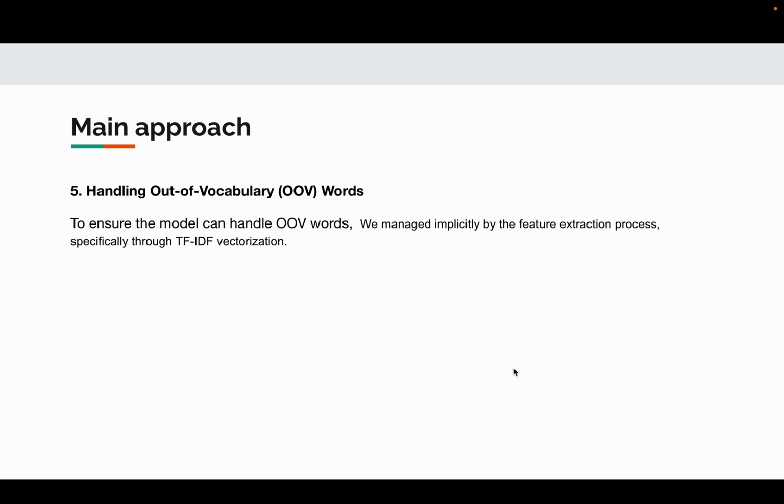In our project, handling OOV words is managed implicitly through TF-IDF vectorization. TF-IDF assigns weights to words based on their importance in the training set. If a word in the test data is not in the training vocabulary, it is ignored in the TF-IDF feature space. This ensures the model focuses on known words, maintaining robustness and handling new or rare terms without needing a special token.